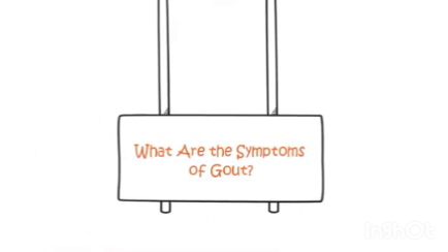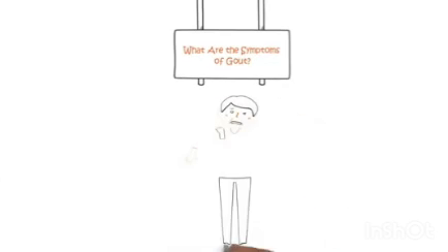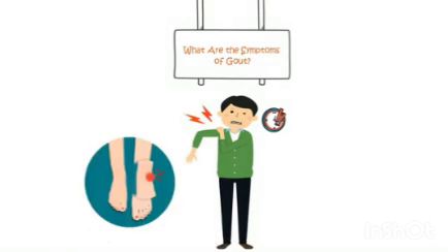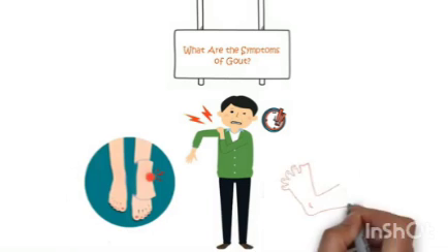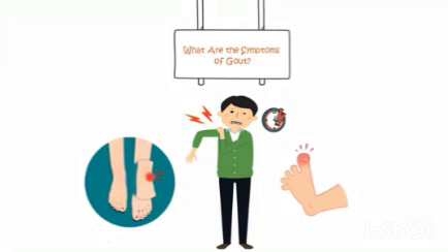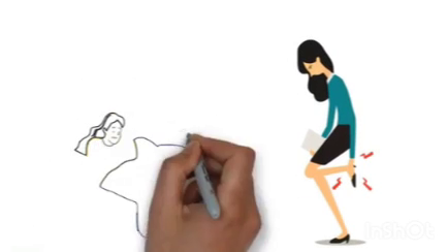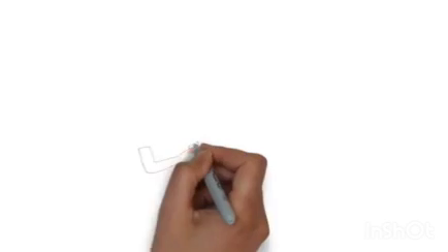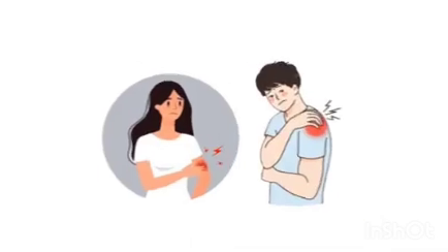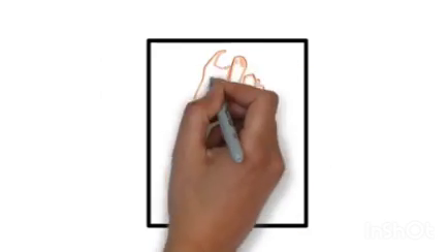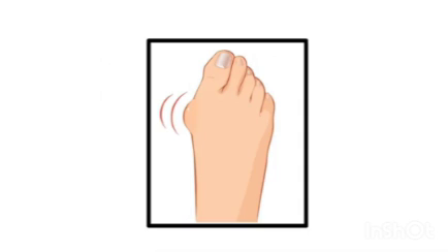What are the symptoms of gout? Gout tends to come in sudden attacks that develop rapidly over a few hours. These attacks typically bring intense pain to a single joint, with the big toe being the most commonly affected. Walking can be excruciating, and even the weight of a blanket can be painful. However, gout can target any joint, sometimes affecting 2 or more joints. The affected joint usually swells, and the nearby skin might appear red and inflamed.